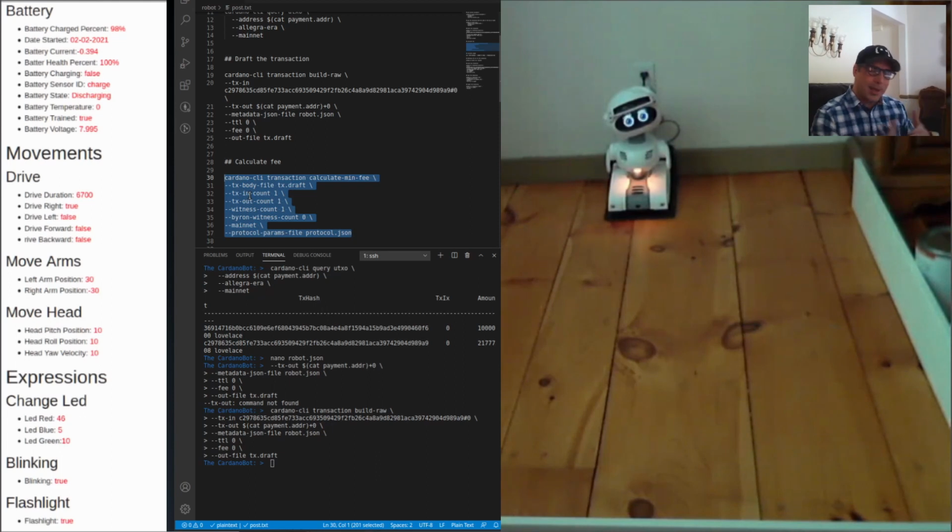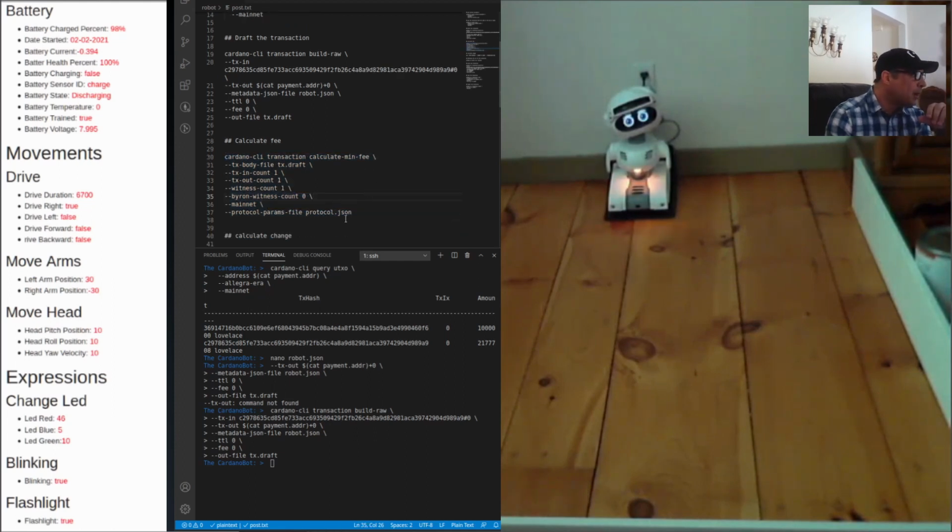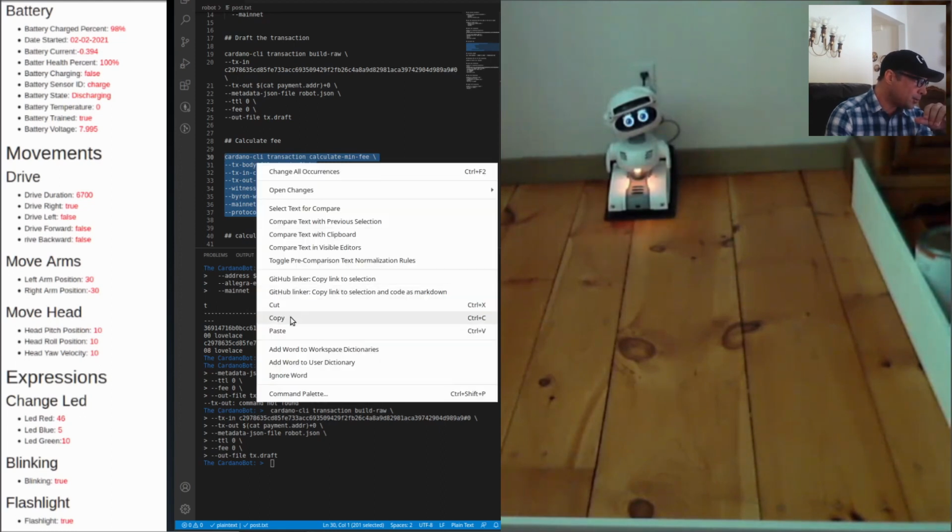So I can't just pay the fee for this. It takes all the money I have, and then takes the fee out and then returns me the money. So that's why you have transaction in and transaction out, because I have to be refunded something. And that's the simple version of it. Obviously, there's a lot more to it. Okay, so let's run this and see how much this is going to cost. This is going to calculate the fee for us.